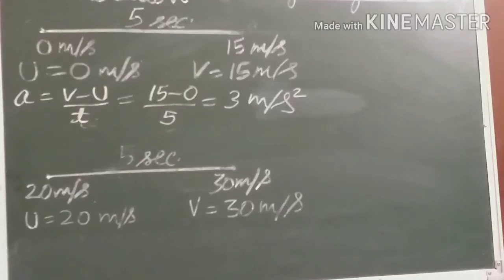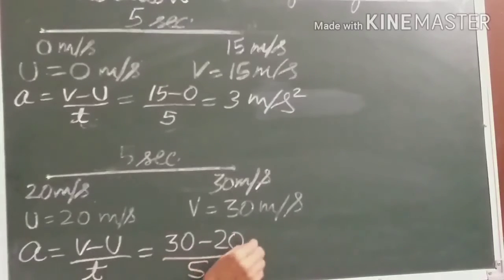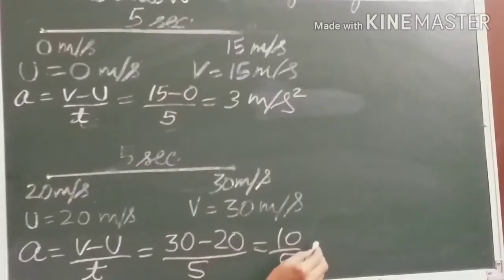Now in the second example, a body is already in motion with an initial velocity of 20 meter per second, and after 5 seconds it attains a velocity of 30 meter per second. With the same formula, v minus u upon t, we get 30 minus 20 upon 5, that is 10 upon 5, which gives an acceleration of 2 meter per second square. In this way we can find the acceleration.